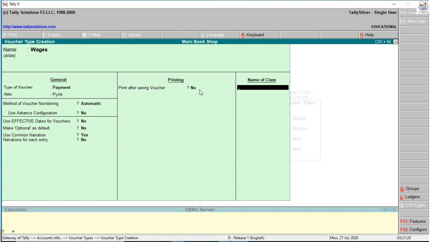The print after saving voucher option is useful for bill generation, sales bill generation in Tally. So if you want sales bill generation, change this option to yes, print after saving voucher. When you enter a sales voucher or purchase voucher with this option yes, every voucher is automatically printed in the bill format. Its default option is easily available. So Tally is called a codeless accounting software system. It is user friendly.